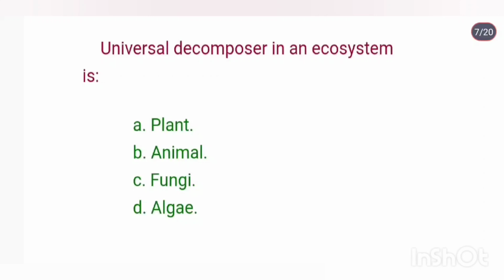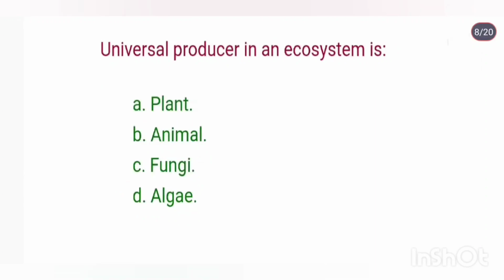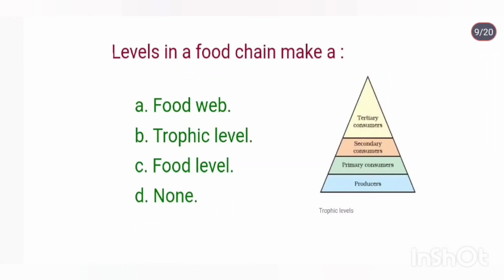The universal decomposer in an ecosystem is fungi. The universal producer in an ecosystem is plant. Levels in a food chain make a trophic level.